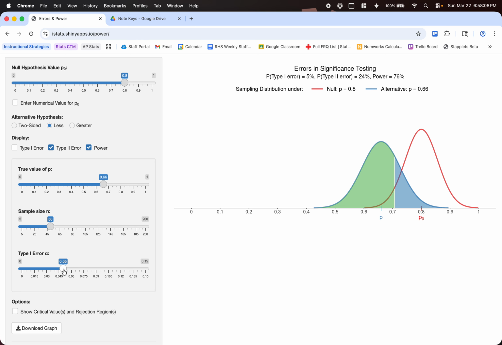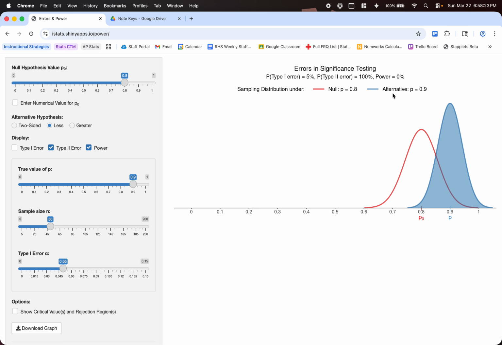Okay, last thing, let's look at the alternative P. So right now we're at 0.66. If I increase this to 0.8, we're going to see the power be 5% and the probability of a type 2 error be really, really high. In fact, eventually it's going to be 1. Obviously, you can think here, if we're less than and our null hypothesis is 0.8, if our true value of P is 0.9, and we're sitting here saying that we're going to reject the null when the alternative is true, we see some conflict here.